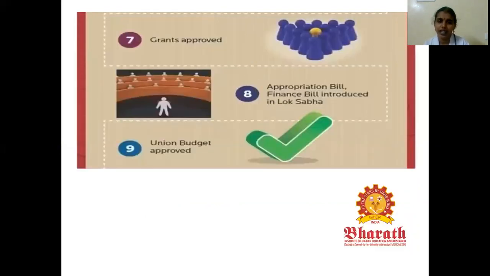Next, grants will be approved. Then the financial bill will be passed in the Lok Sabha. Then the union budget will be approved. After the union budget is approved, next we will execute the budget terms and conditions. Say, for example, in the budget, if the tax slab is increased, from that day onwards the tax slab will be increased for the salaried person according to the budget approval. Immediately, it will be taken into account after the appropriation financial bill is passed in the Lok Sabha.